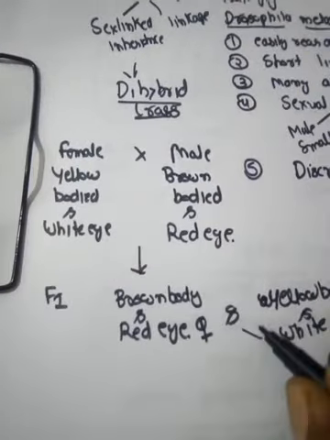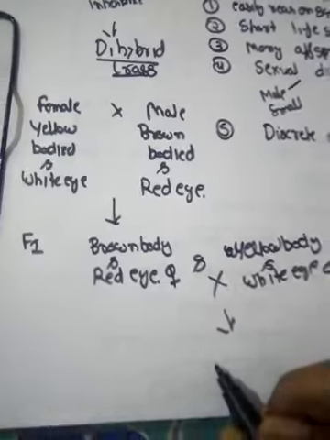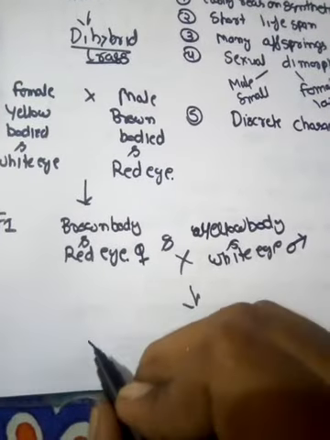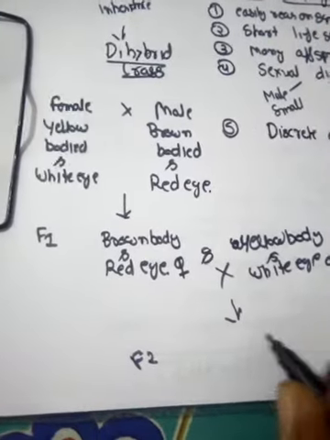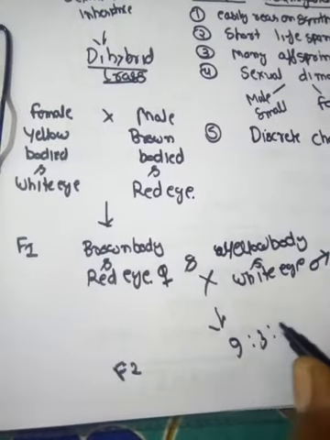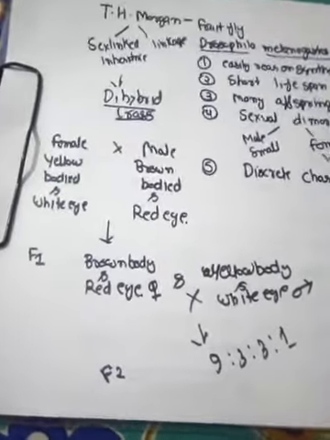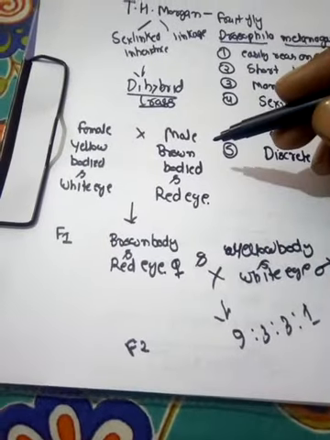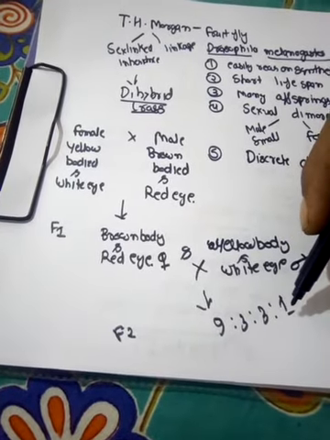And when he intercrossed these F1 hybrids with each other, what was the phenotypic ratio in the F2 generation? When Mendel did the dihybrid cross, in the F2 generation he observed the 9:3:3:1 ratio in the phenotypic classes. But when Morgan did the dihybrid cross in Drosophila, he found that the F2 ratio of 9:3:3:1 got deviated.